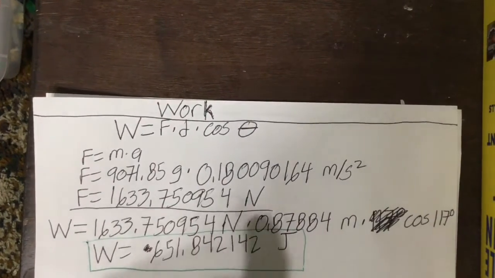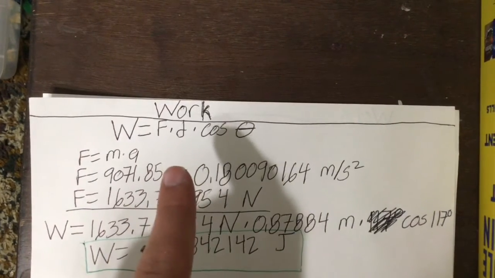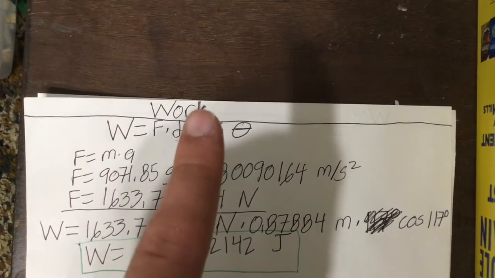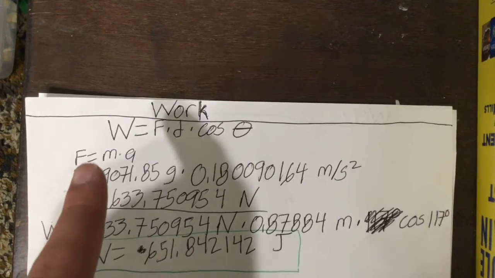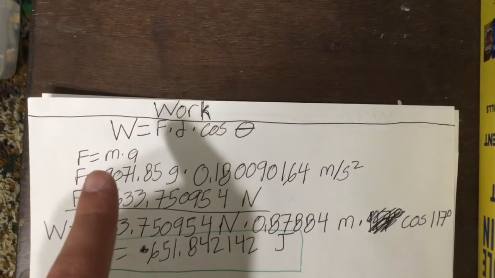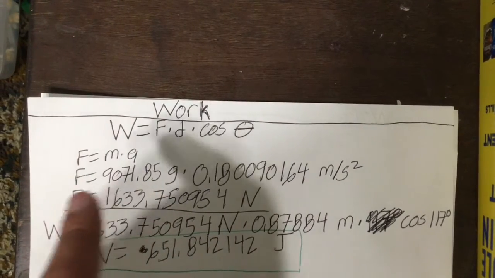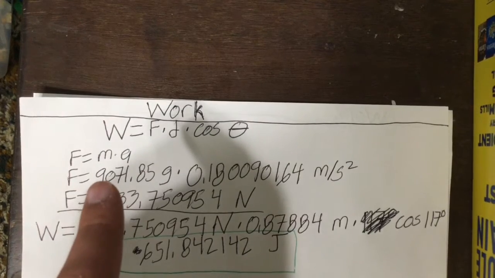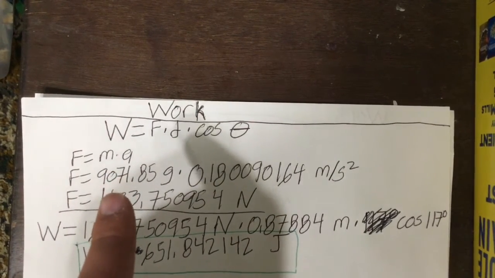To find work, the formula for work is force times the displacement times the cosine of the angle of the vector of displacement and the vector of the force applied. To find the force applied, the mass and acceleration need to be multiplied by each other. The mass of the blue barrel, which was being pushed, was 9071.85 grams.